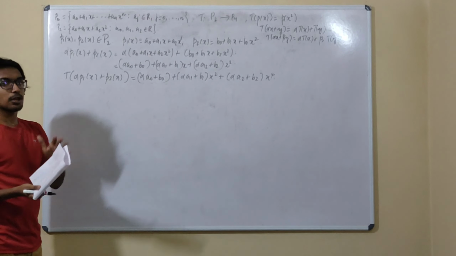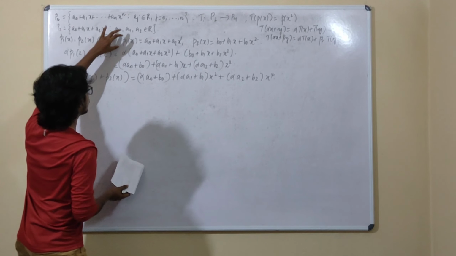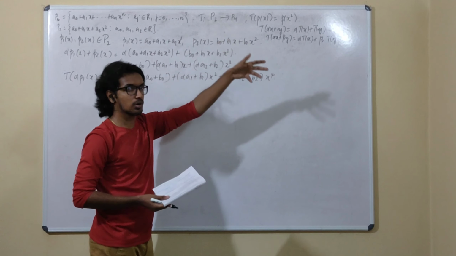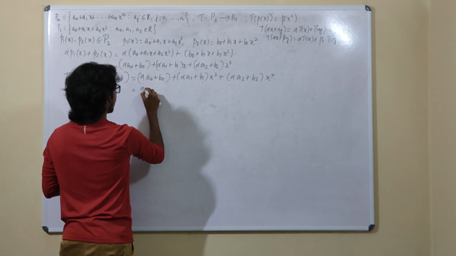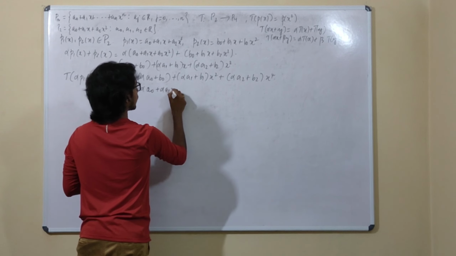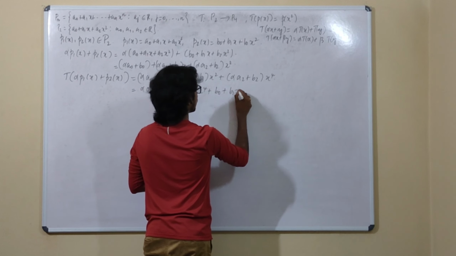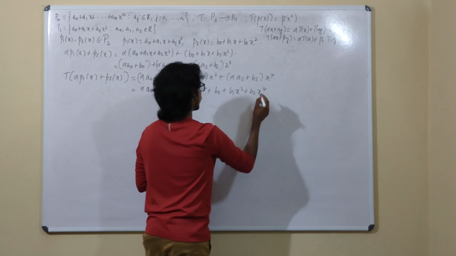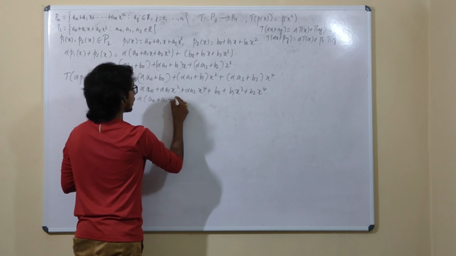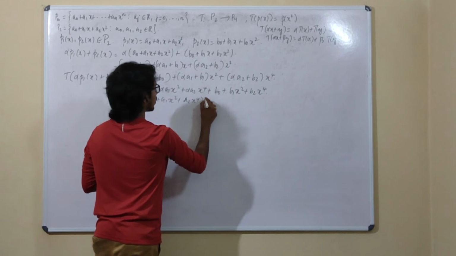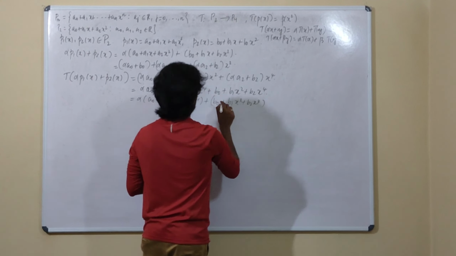Okay, now you might have got an idea of what happens if you apply T to this P1 and T to this P2. What are you going to get? Here just split things up. Alpha a0 plus alpha a1 x square plus alpha a2 x to the power 4, plus b0 plus b1 x square plus b2 x to the power 4. Okay, you can take alpha outside, so this is alpha times (a0 plus a1 x square plus a2 x to the power 4) plus (b0 plus b1 x square plus b2 x to the power 4). So this is what you have.